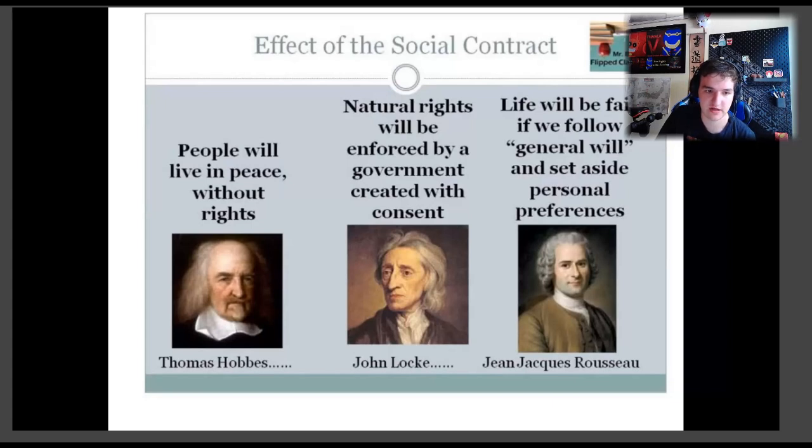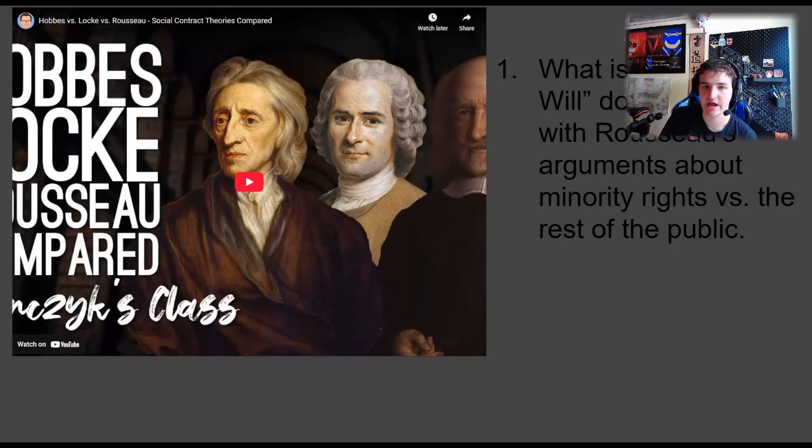We have Thomas Hobbes, where people would live in peace without rights, whereas John Locke says that natural rights will be enforced by a government created with the consent of the people. But with Jean-Jacques Rousseau, the Genevan philosopher, life will be in faith if we follow the general will and set aside personal preferences. And so what does the general will mean for the arguments with the minority and the rights of the rest of the public?